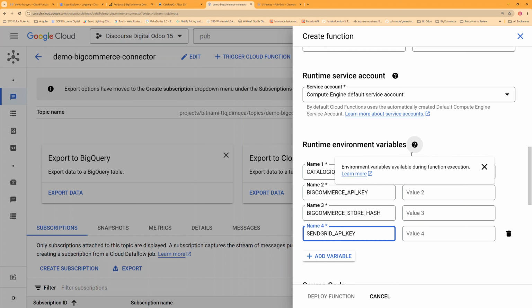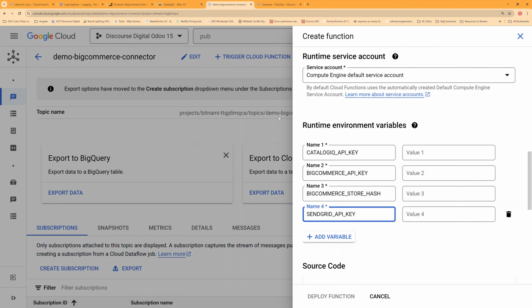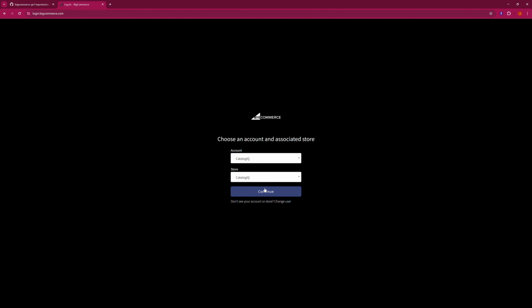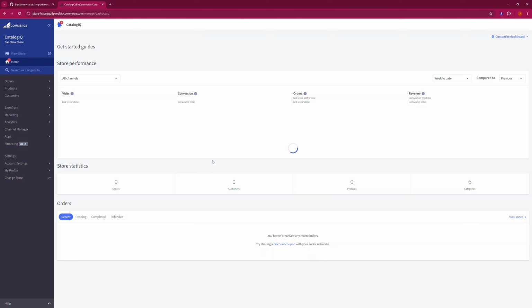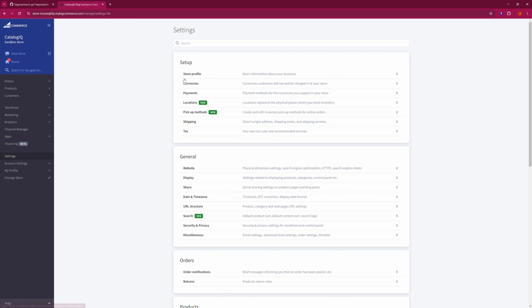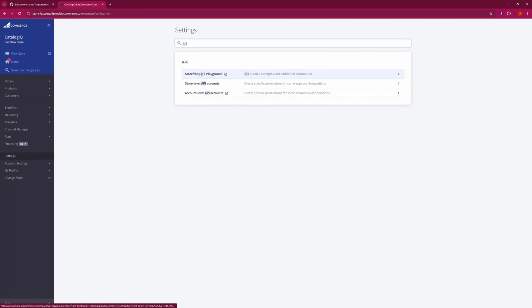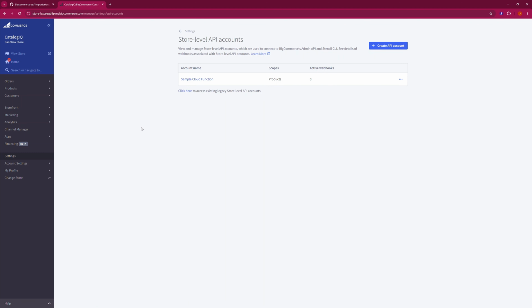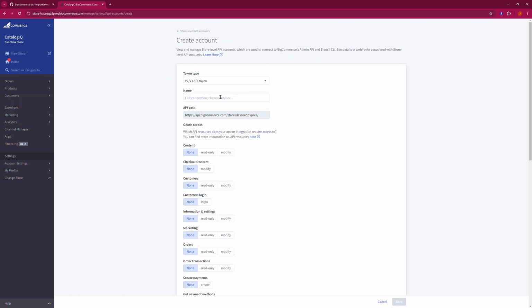So now we need to populate these with our actual values. We'll go over to our settings and go to API storefront key, store level keys, and create an API account.